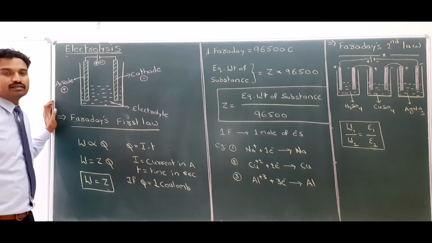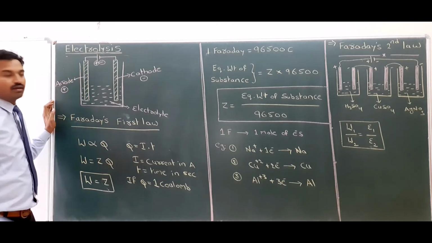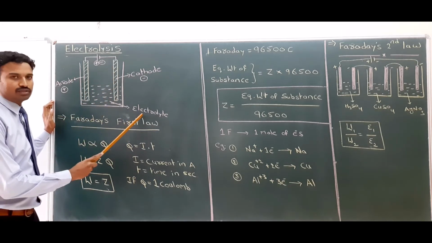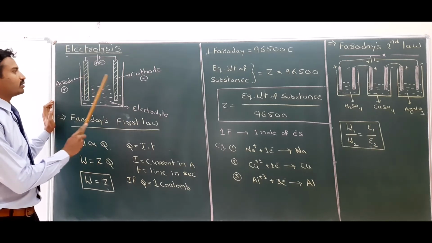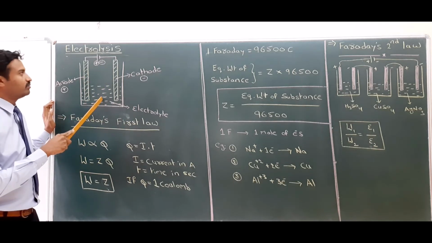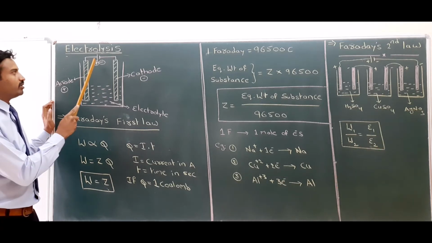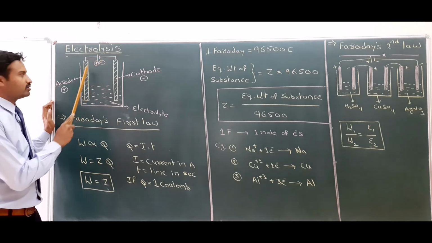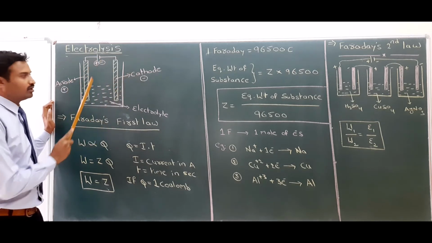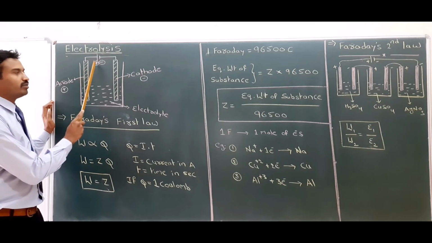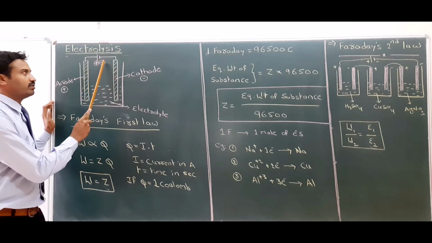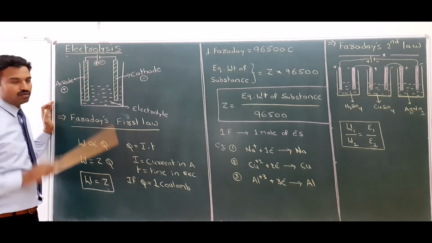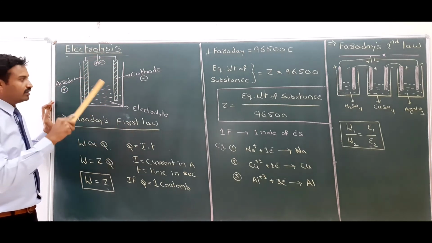Now we are going to discuss electrolysis. This is the electrolytic chamber, which contains the electrolytic solution, the electrolyte. Two electrodes are dipped in the electrolytic solution. The anode is connected to the positive end of the battery and the other is connected to the negative end of the battery. So one is the anode, the next one is the cathode. By passing electric current into the electrolytic solution through the electrodes,